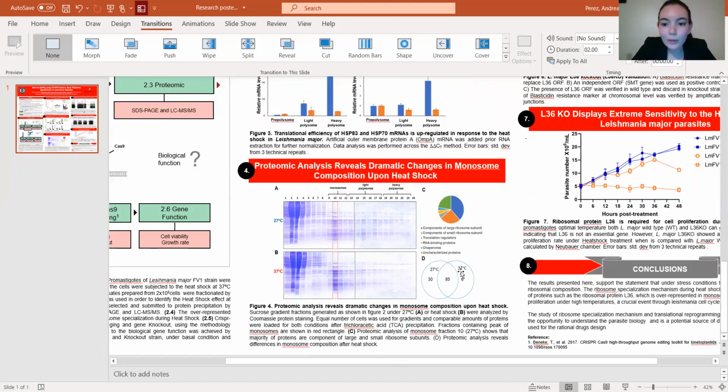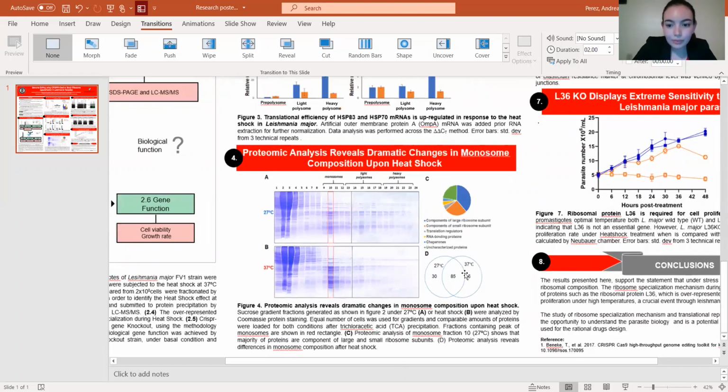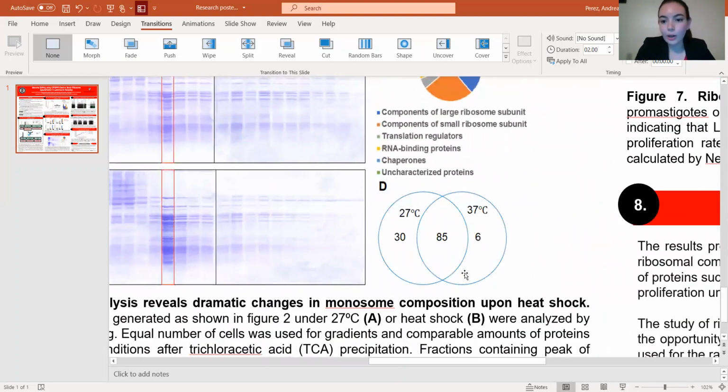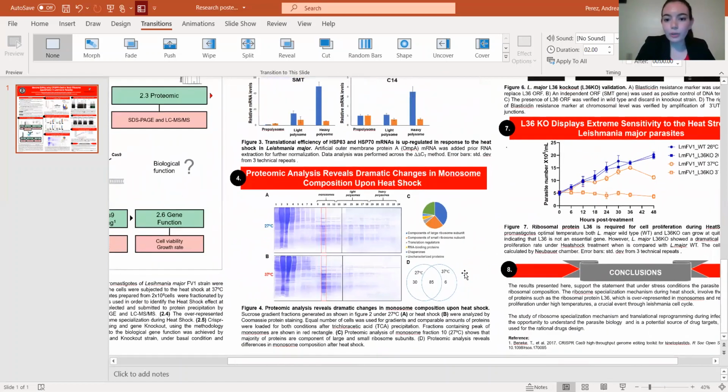So here you can see how at 37 degrees, 6 of the proteins are being produced that were not being produced before. These are brand new proteins that we just hadn't known about. So we were really interested in knowing what these proteins did that helped the parasite survive, or why were they only found in monosomes.